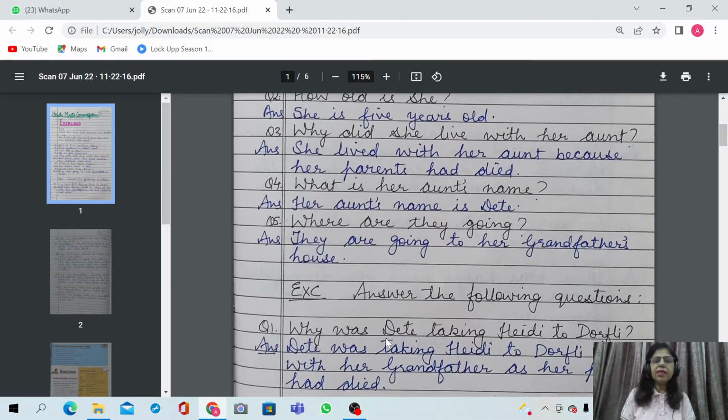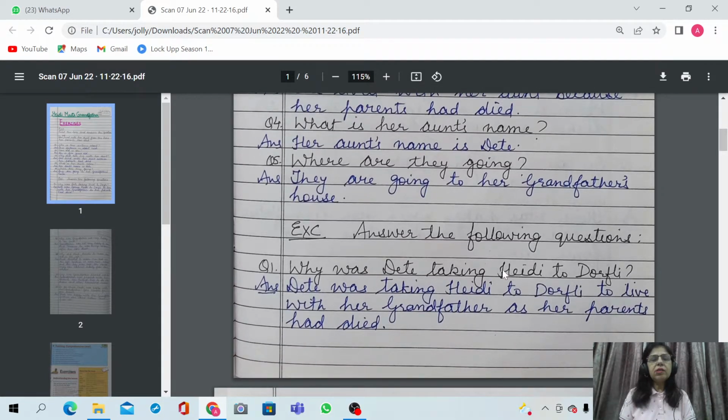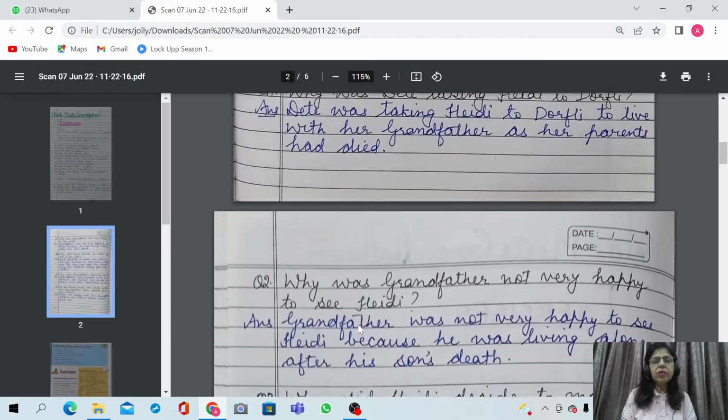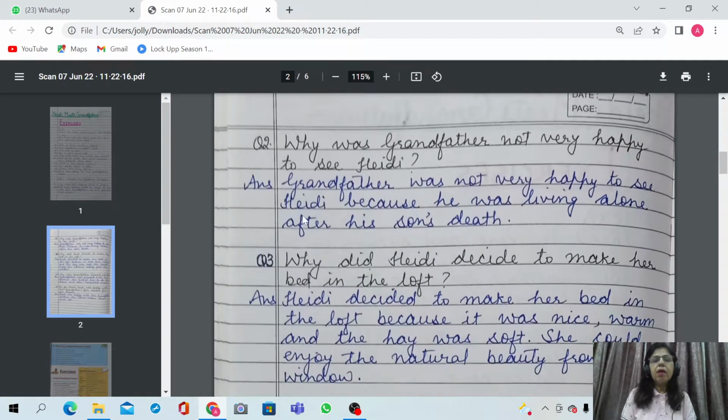Let us move to exercise C. Answer the following questions. These are a bit long question answers. Question number 1. Why was Dete taking Heidi to Dorfli? Dete was taking Heidi to Dorfli to live with her grandfather as her parents had died. Question number 2. Why was grandfather not very happy to see Heidi? Grandfather was not very happy to see Heidi because he was living alone after his son's death.